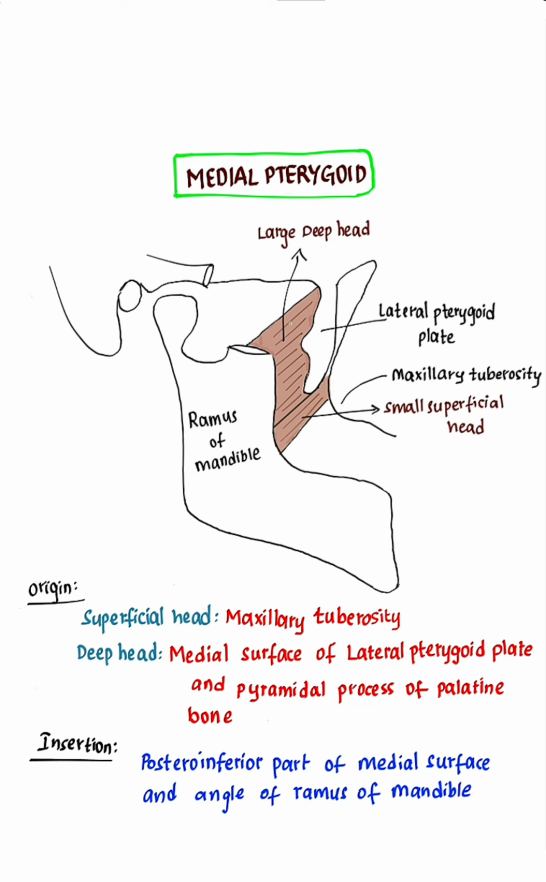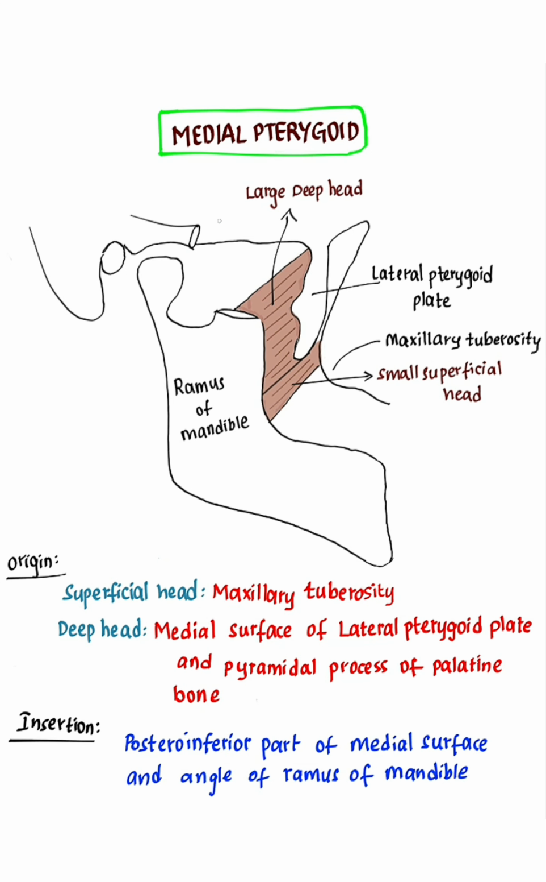Both the lateral pterygoid and medial pterygoid arise from the lateral pterygoid plate. Medial pterygoid arises from the medial surface of the lateral pterygoid plate. Lateral pterygoid arises from the lateral surface of the lateral pterygoid plate. Deep head arises from the medial surface of the lateral pterygoid plate and the pyramidal process of the palatine bone.